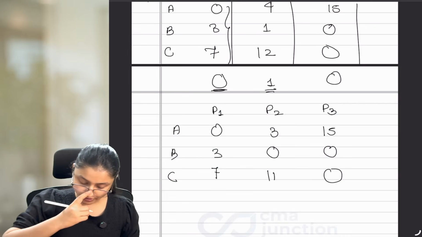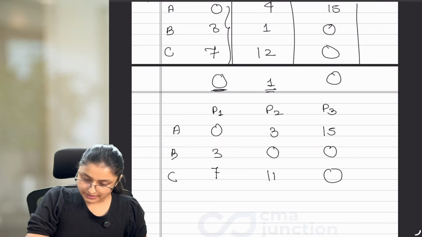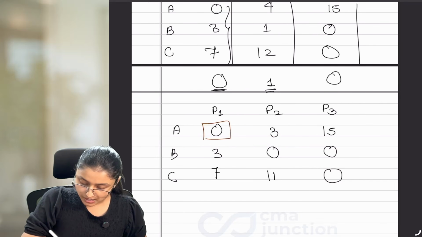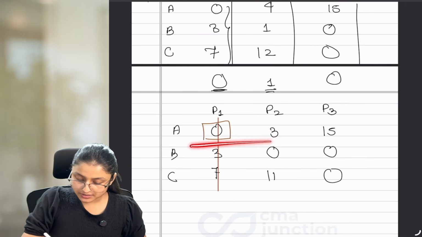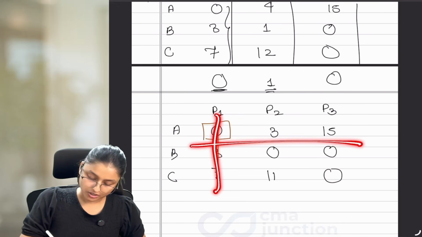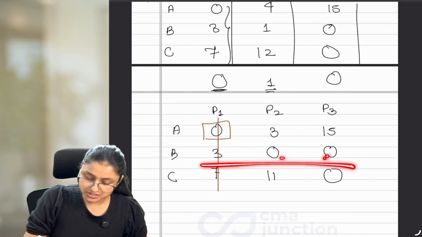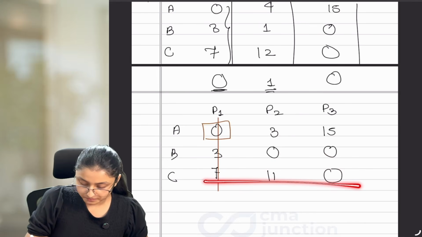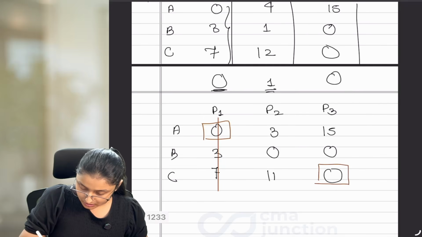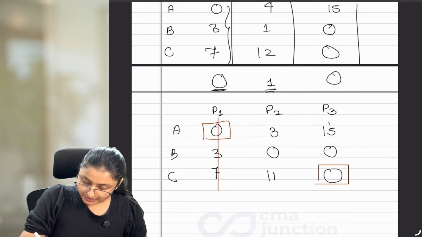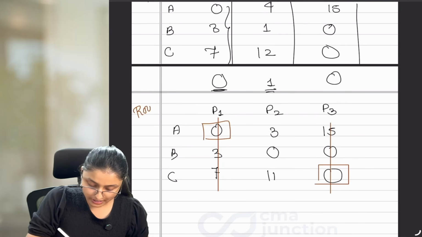Now let's do this in our question. If you notice, in the first row, I am finding 1 zero, and as there is 1 zero, I'll mark a square in it and I'll cut the column. Okay? Whenever you are scanning rows, you have to cut the column. Now the next step, if you notice, here I have 2 zeros. So skip this particular row, move to the next row. In this row, I have 1 zero. So I'll mark a square in this particular 0 and cut the column as I was scanning rows. Okay? This was our row scanning.